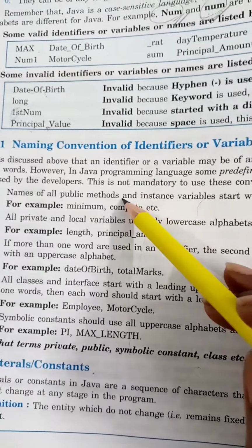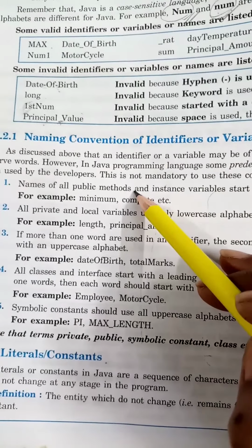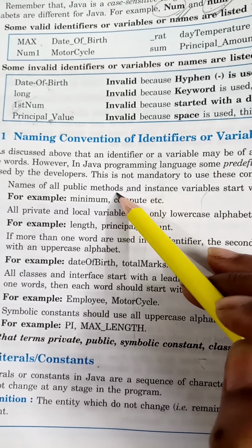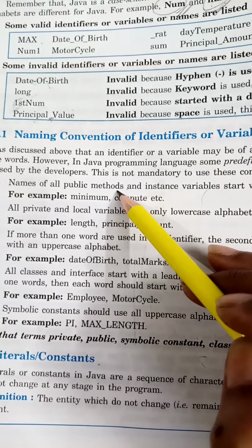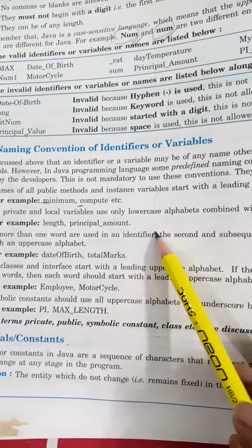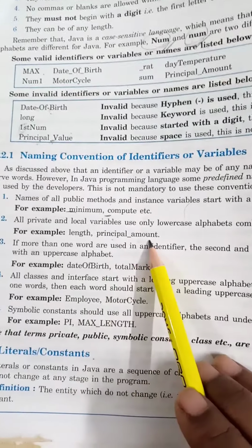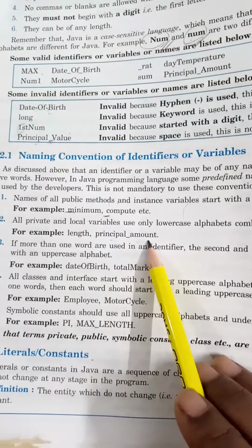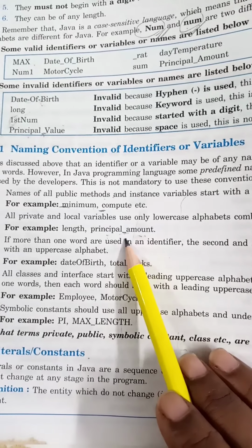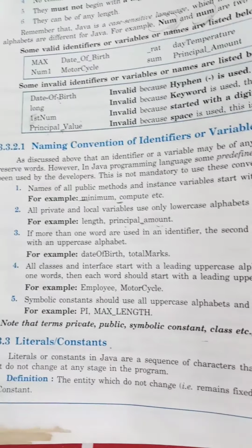If we are talking about methods, the name of a method will start with a lowercase letter. Private and local variables use only lowercase alphabets combined with underscores. For length, principal amount, two words are there, so we are using the underscore between them.